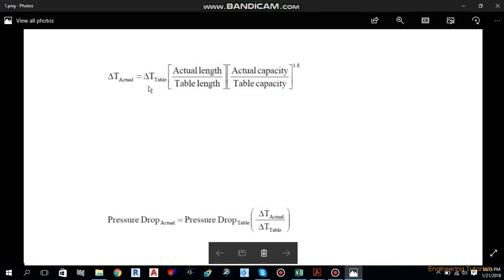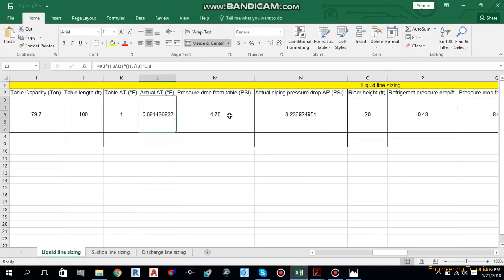This is the formula I have used over here for calculating the actual delta T. We know the actual capacity, table capacity, actual length, table length, and table delta T. So all of these components we know. By putting the values we can calculate delta T actual. This is the formula I have applied to calculate the actual delta T.